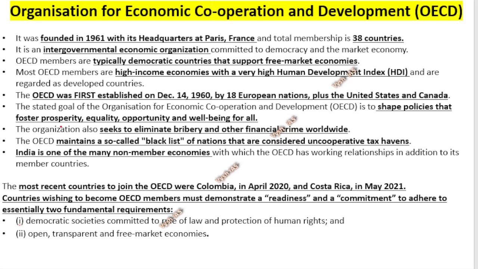Now the first topic which we will do today is the Organization for Economic Cooperation and Development, OECD. Yesterday we did APEC, and now we will do OECD. First is the founding. It was founded in 1961. Headquarters is at Paris, and it has a membership of 38 countries. The most important thing you have to know is India is not a member of OECD.